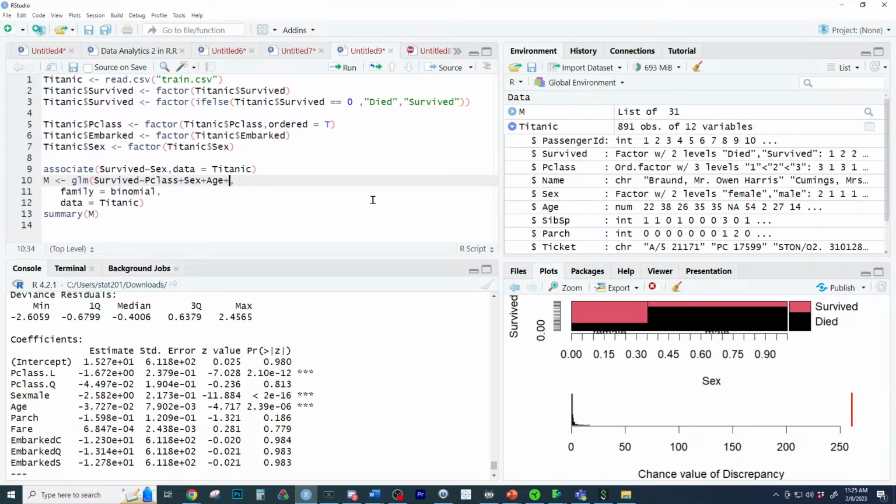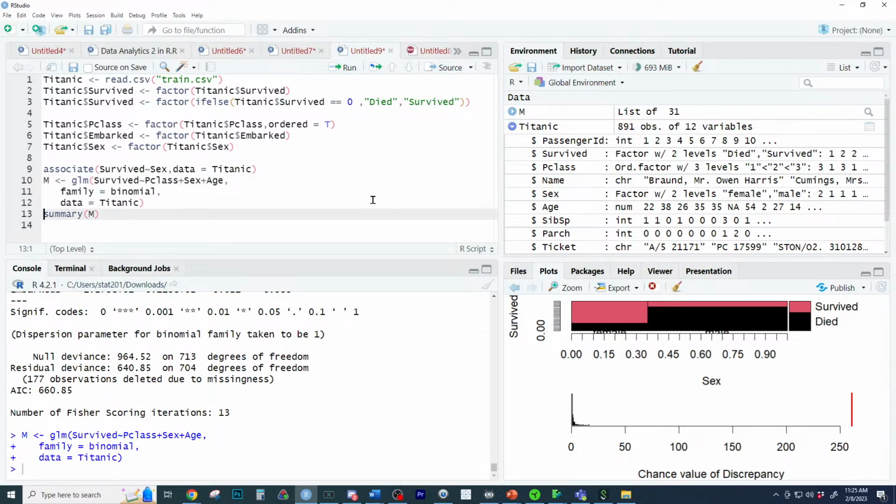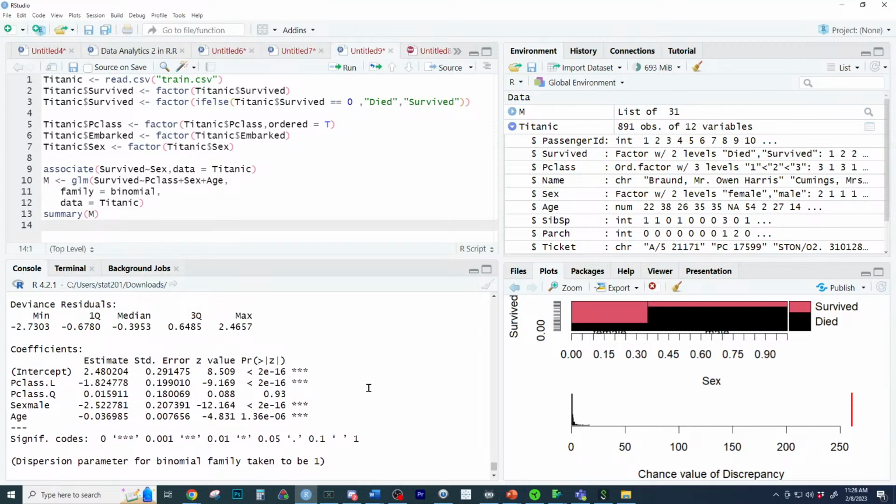The fare, how much they paid, is probably highly associated with that. And there we go. Wow, those are super significant now. So this would be a model to predict if somebody survived on the Titanic. And the level of interest, I believe, is survival, because being male made it less likely to survive. So it would be female, and it looks like passenger class Q is the most likely, or you don't want to be in passenger class L, whatever that was.